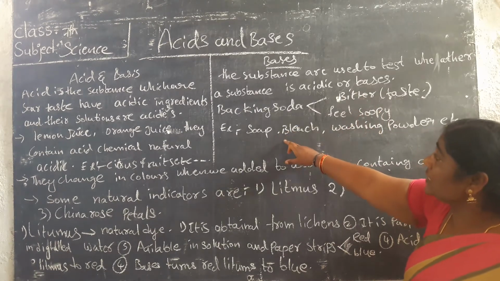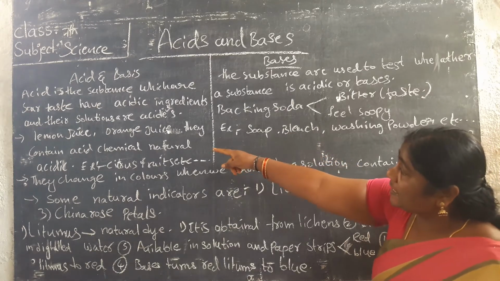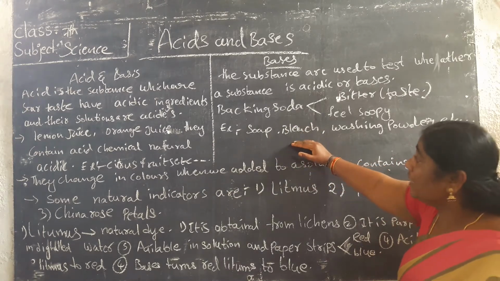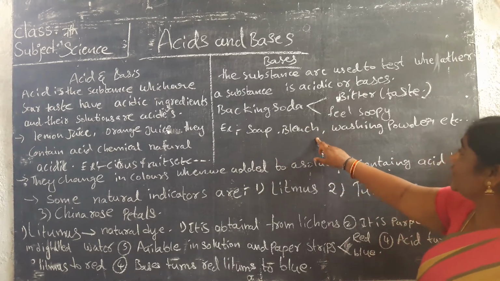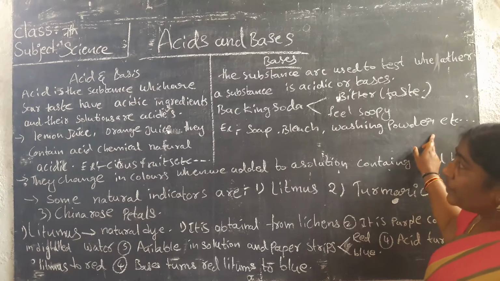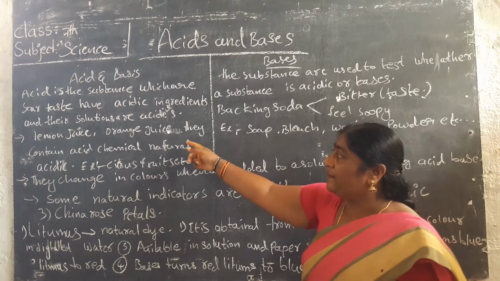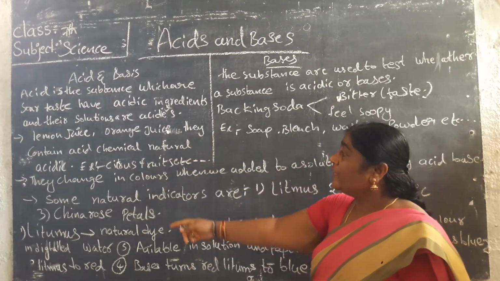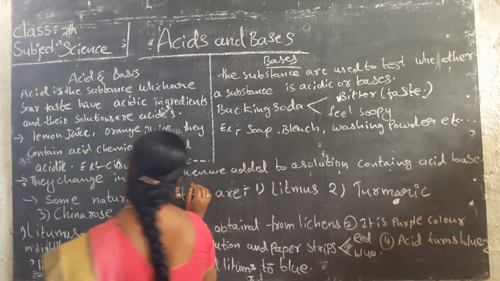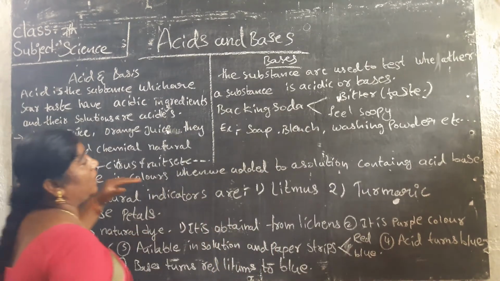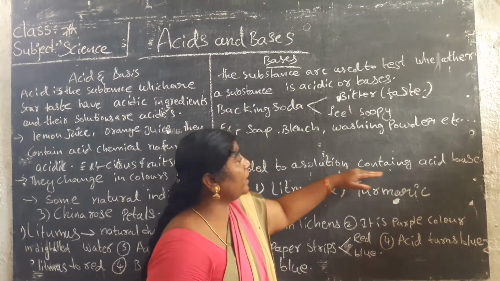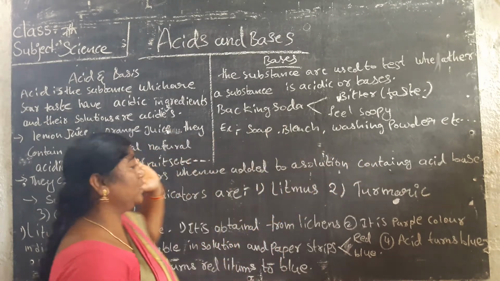Examples of acids are lemon juice and orange juice. Examples of bases are baking soda, soap, bleach, washing powder, etc. These are examples of bases. Citrus fruits like lemon juice, orange and grapes are examples of acids. Acids and bases change color when added to an indicator solution.